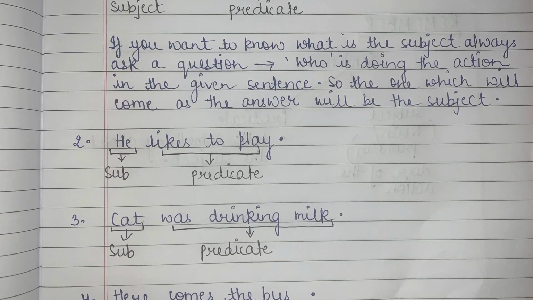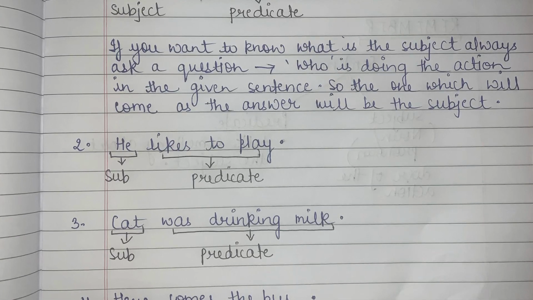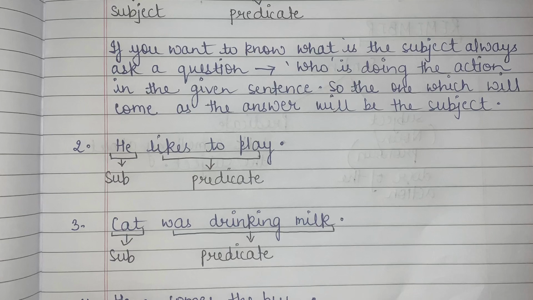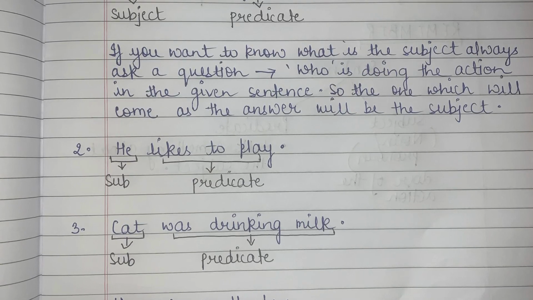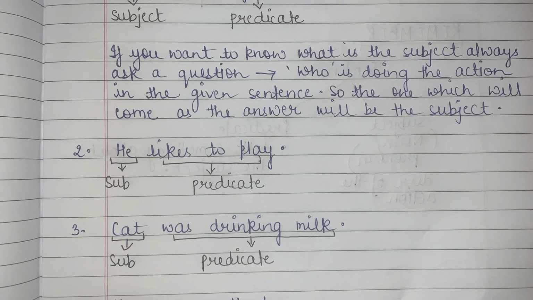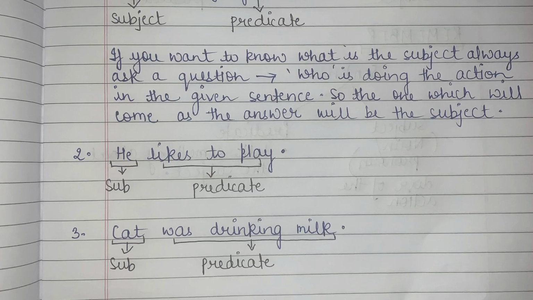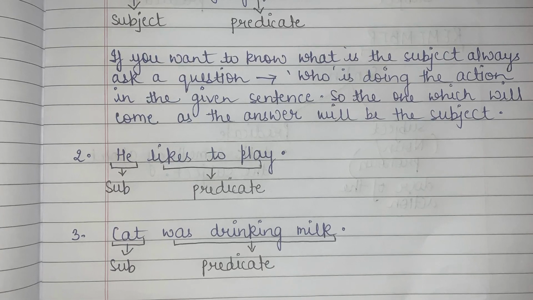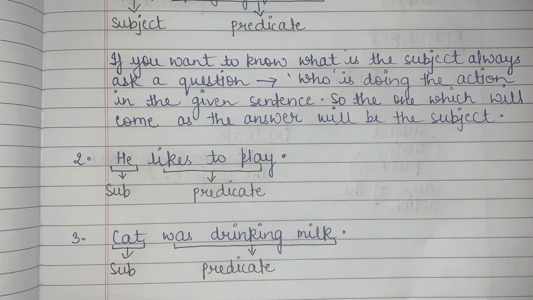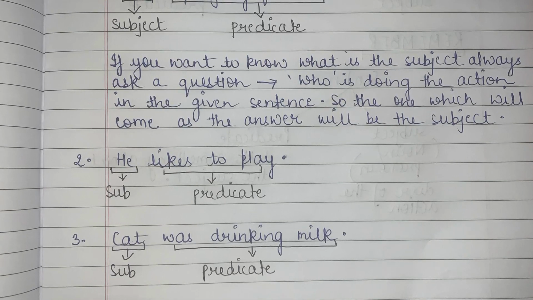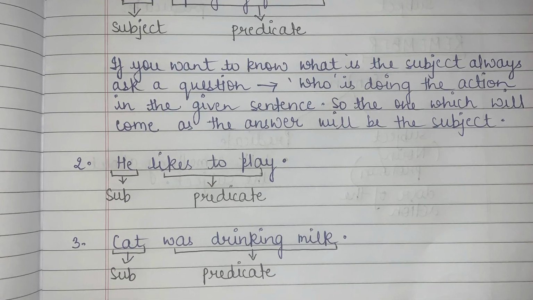Okay, so he likes to play. What question do I have to put? Who likes to play? What answer am I getting in return? He likes to play. So that means he is my subject. And what about likes to play? Likes to play is the telling part. This part is telling us about the subject, that our subject likes to play. So that means this is my predicate. Isn't it easy? Let's see the next example.